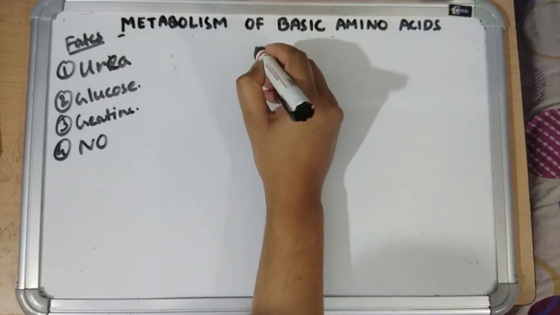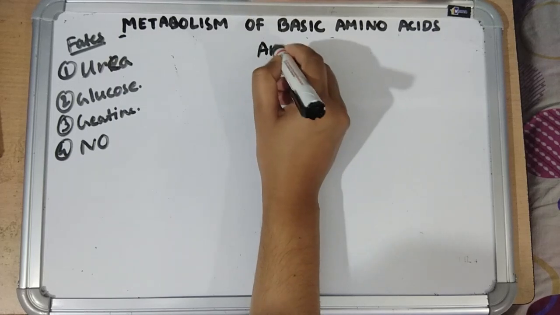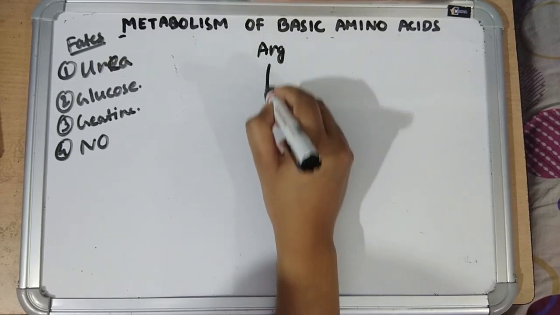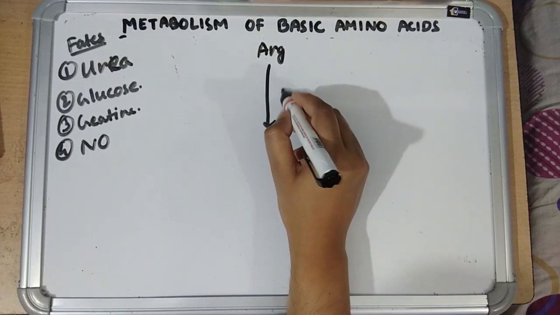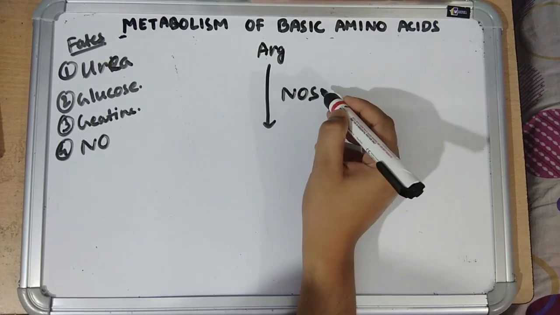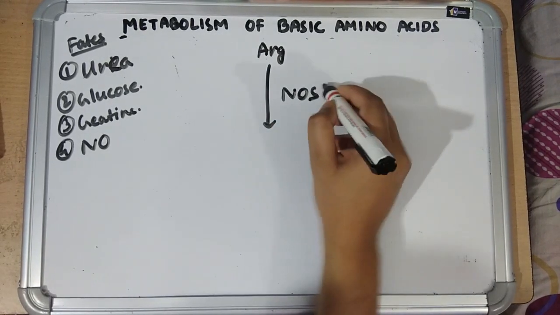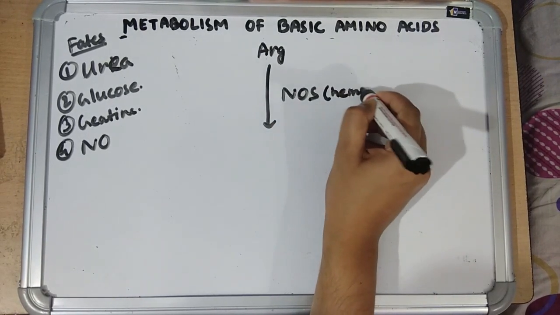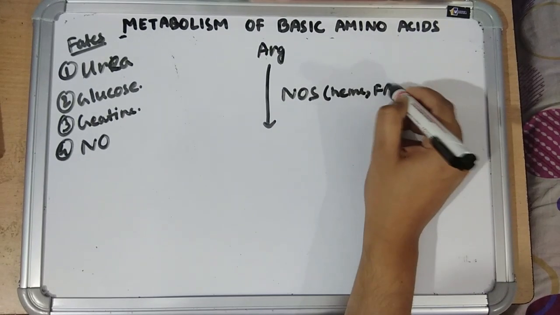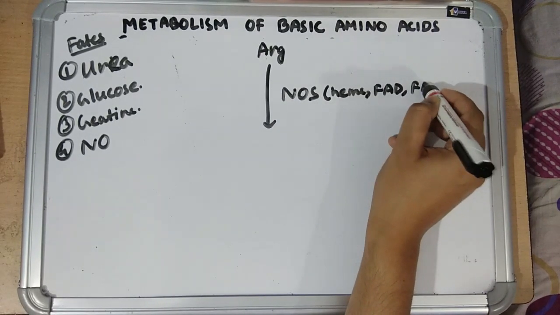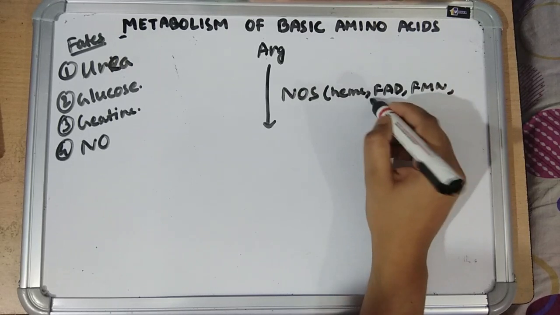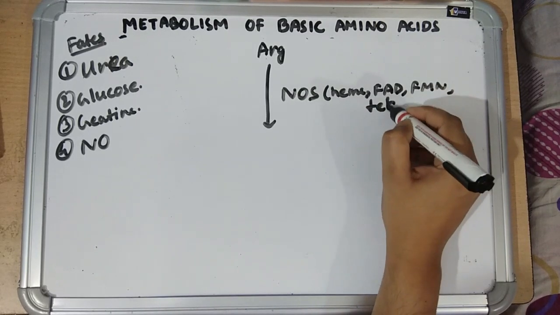So how is nitric oxide synthesized? Arginine is acted upon by the enzyme nitric oxide synthase, which contains heme, FAD, FMN and tetrahydrobiopterin.